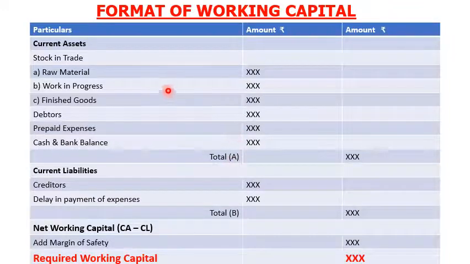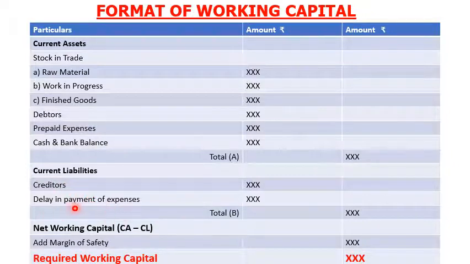They are part of the working capital, and all these current assets are considered as gross working capital. The next part is current liabilities. Current liabilities include creditors. Creditors are the suppliers to whom cash is owed.